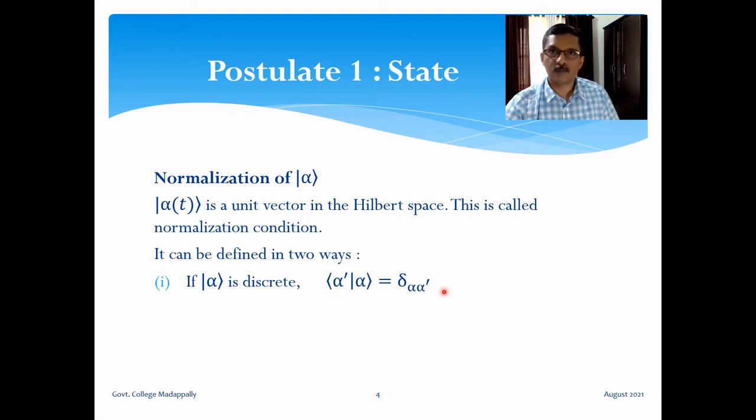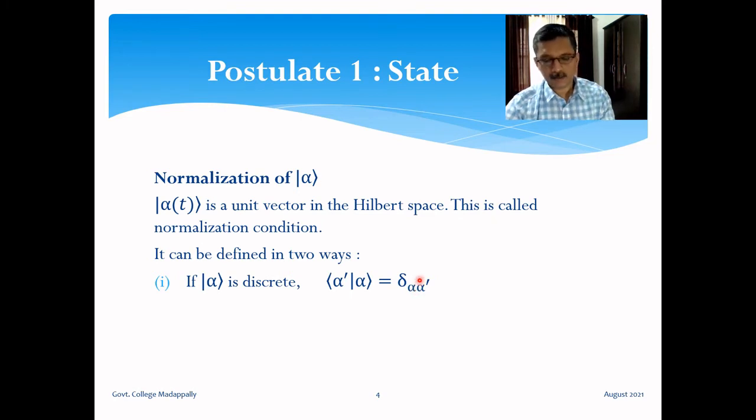It means that the norm is 1. We know that the norm of a vector from our ordinary 3-dimensional vectors is defined as square root of inner product of a vector with itself, or scalar product of a vector with itself. So if the inner product of a vector with itself is 1, alpha prime equal to alpha, then this inner product is equal to 1, right? So you have Kronecker delta. Then we can say that the norm is 1.